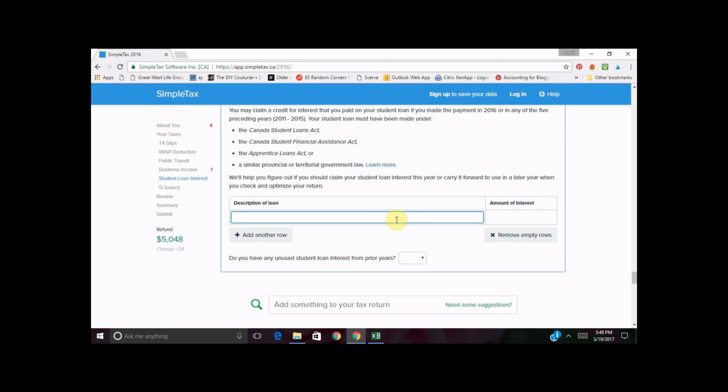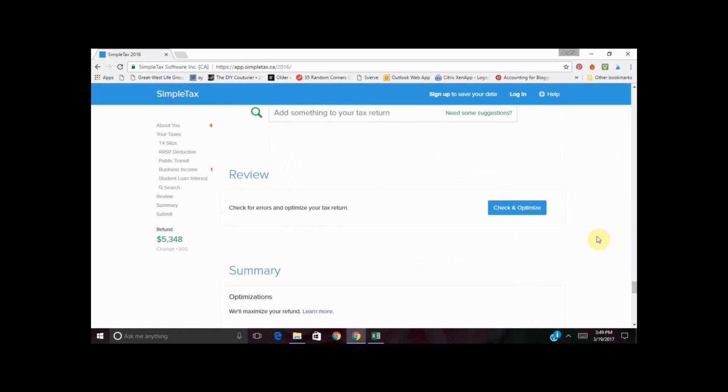So we're going to say student loan. Amount of interest paid. You are going to get a slip with this. You are just going to enter that amount. Let's just make it easy and say that it's $1,200. Again, changes her return, increases her refund. And now we get to review and optimize.